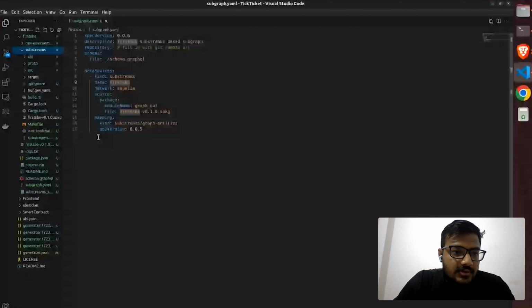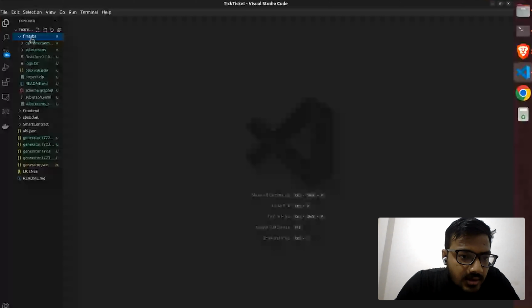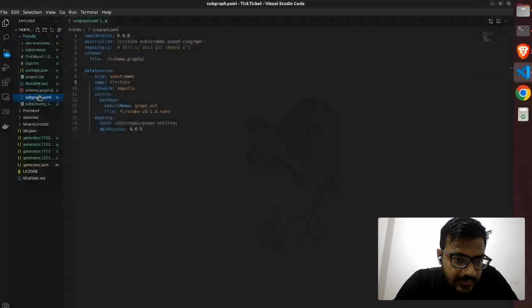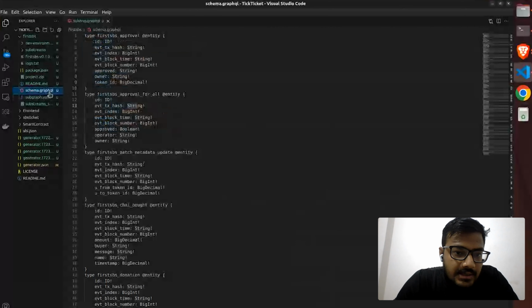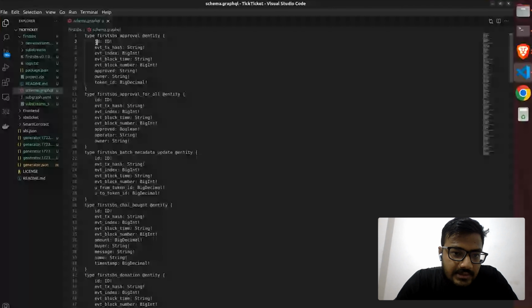We have this folder, first SVS, which I created with the help of the substream. Under this, we have the subgraph.yml and schema.graphql, and this is used to show that our data source kind is substream. And this is the name, and this is the network. Under this schema, we have all the entities of the event, which have the parameters, ID of type ID, event transaction hash of type string, and all this.